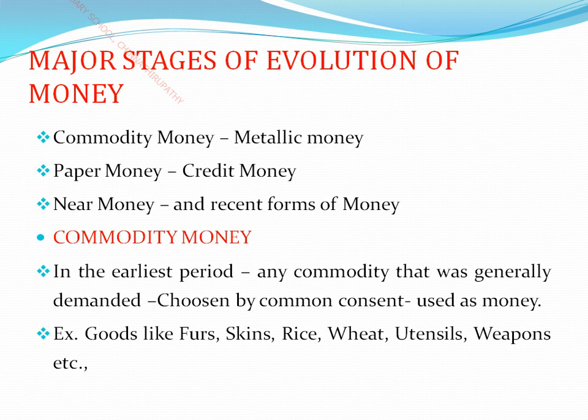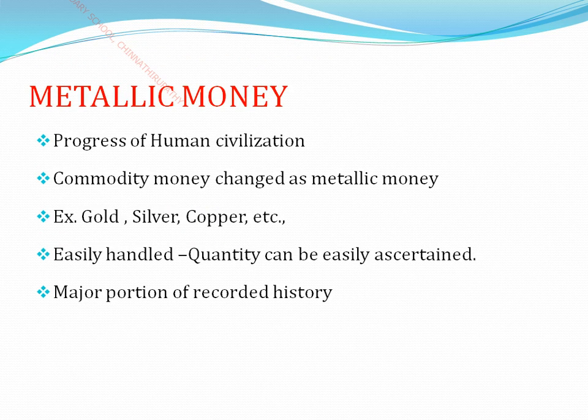The major stages of evolution of money are commodity money, metallic money, paper money, credit and near money. Next, in this session we are going to learn about paper money, credit money and near money. Under commodity money, last class you learned how commodities were used as the main means of purchasing goods, such as furs, skins of animals, rice, wheat, utensils and weapons.